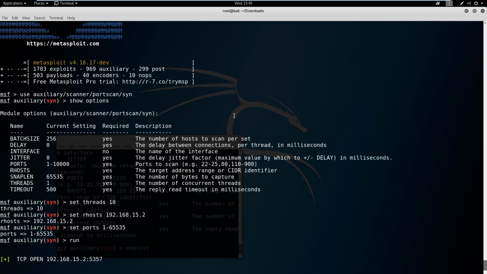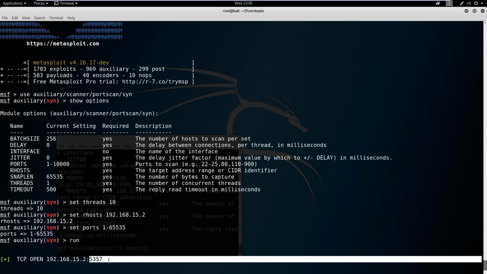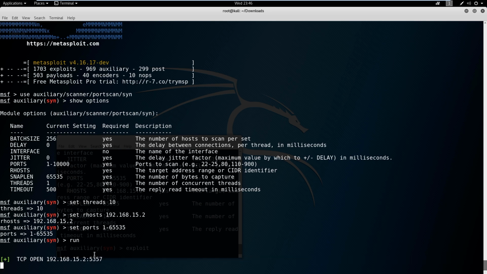It's this guy here. So same exact syntax and everything, but it's been running for 4 hours and it's only found 5357 open so far. So not very fast, doesn't give us a lot of information, and we could do better, right? So if you're going to do port scanning with Metasploit, probably not the way to go. I would just stick to Nmap.